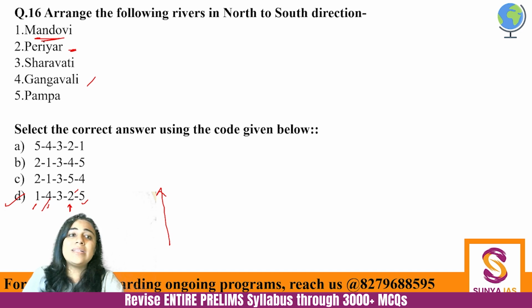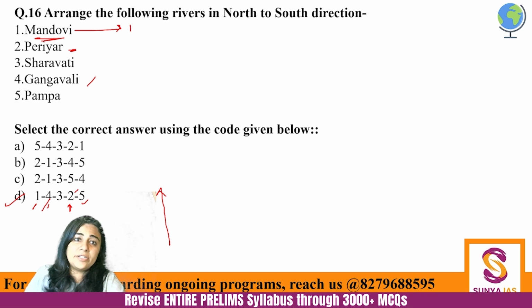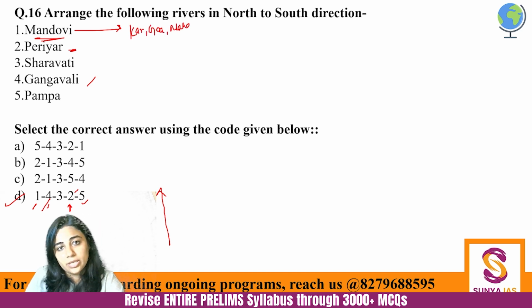Okay. Now let's see these rivers. Mandovi is from the given rivers. It's the northernmost river and it drains Karnataka, it drains Goa, it drains Maharashtra. Important, west flowing.